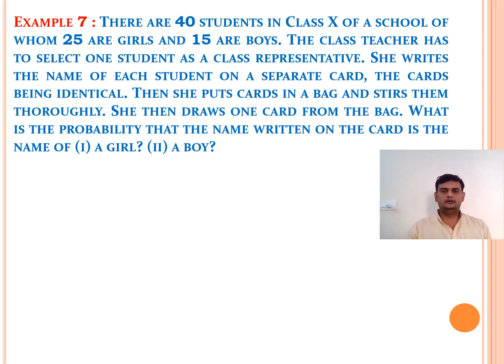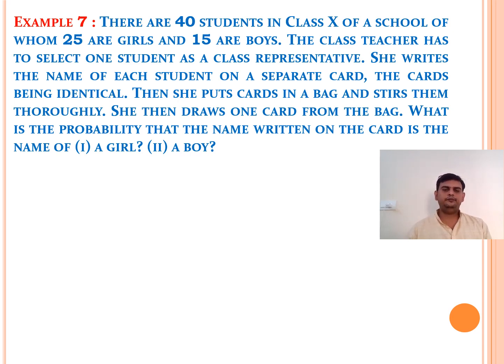Let us see example number 7. There are 40 students in a class of a school, of whom 25 are girls and 15 are boys. The class teacher has to select one student as a class representative. She writes the name of each student on a separate card, the cards being identical. Then she puts the cards in a bag and stirs them thoroughly. She then draws one card from the bag. What is the probability that the name written on the card is the name of a girl, a boy?